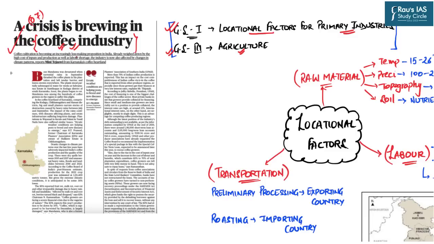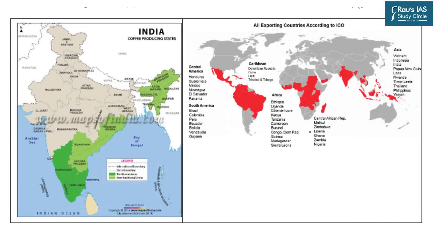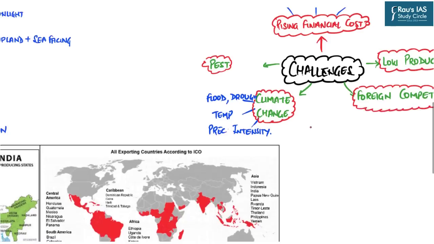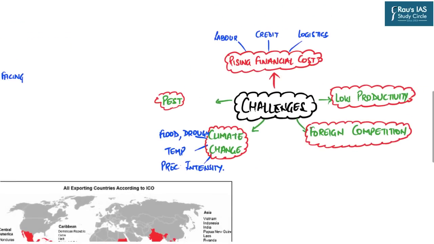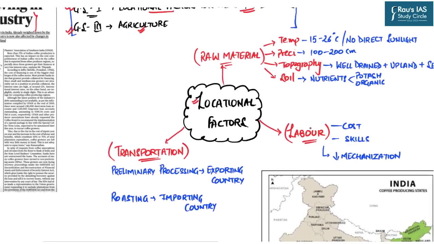So that is why in today's session, what we are going to learn is what are the various locational factors which affect the industrial distribution of coffee. Then we will also look at the coffee distribution in India as well as across the world. And in the last, we will discuss what are those various challenges which are being faced by the coffee industry. So now let us begin our discussion in detail.